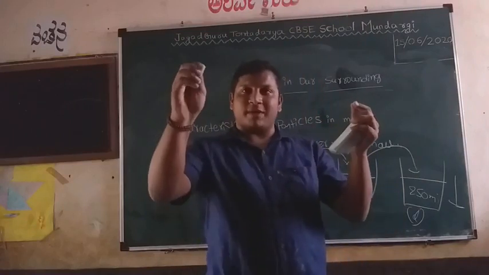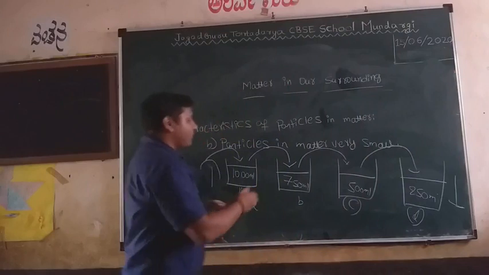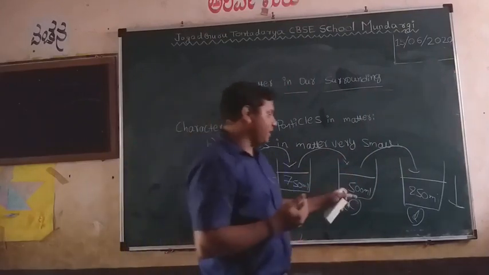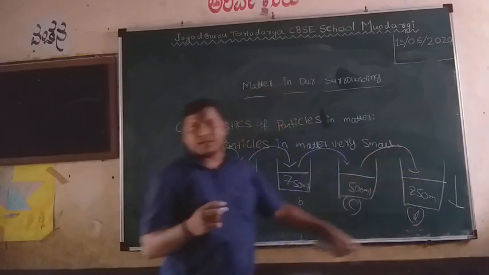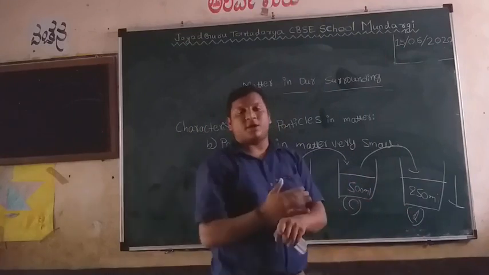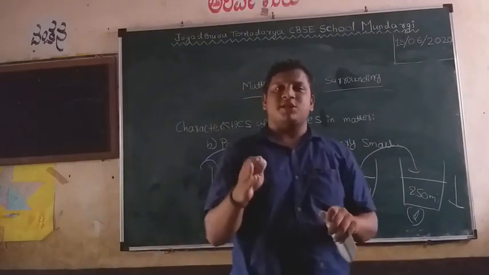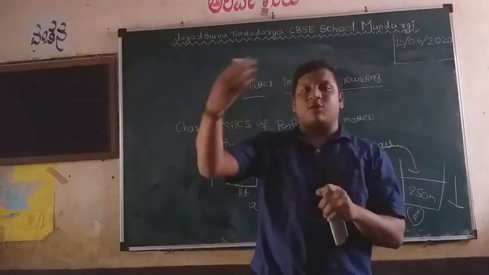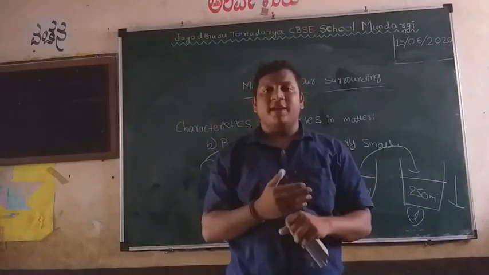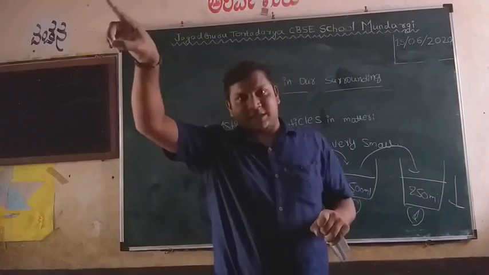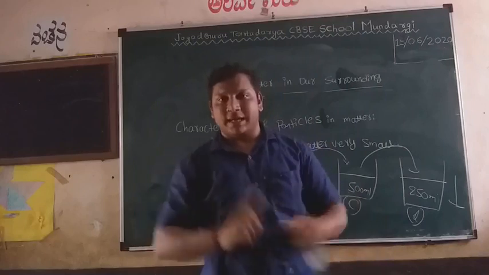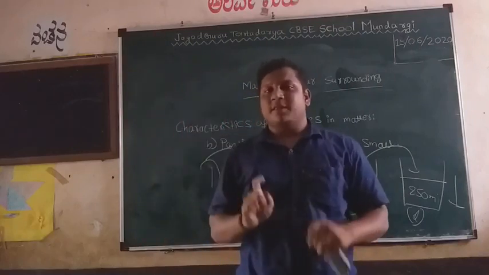How do the particles break? Again, from B to C, the particles are going to break like that, and from C to D. Hence, the color from A to D goes on decreasing because the particle size is very small. When you go on adding the water to the next beaker, the particles go on dividing and it reaches a final stage where the color is not able to be seen. That is the final size of the particle.